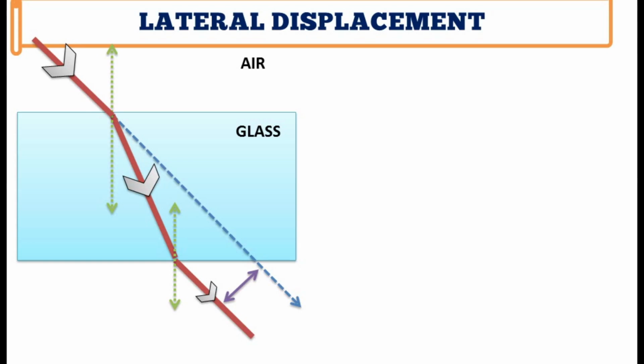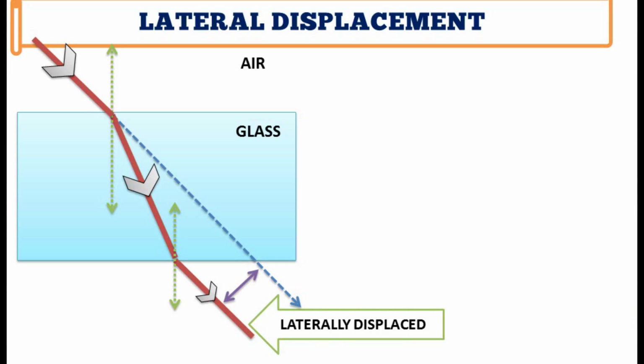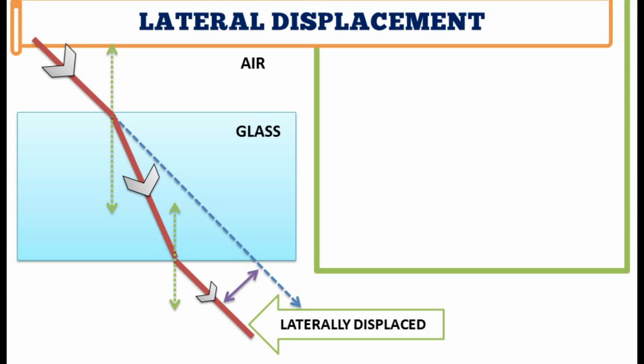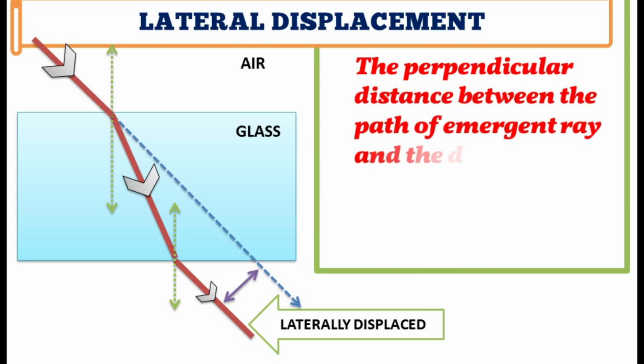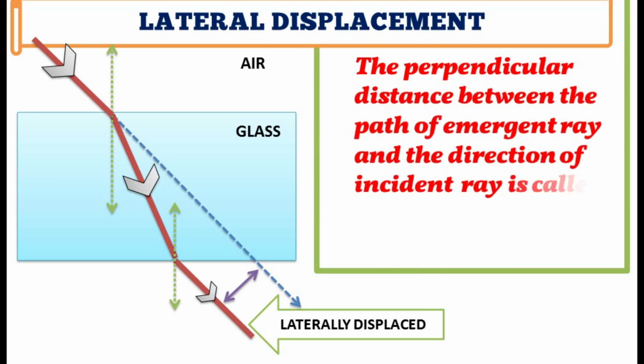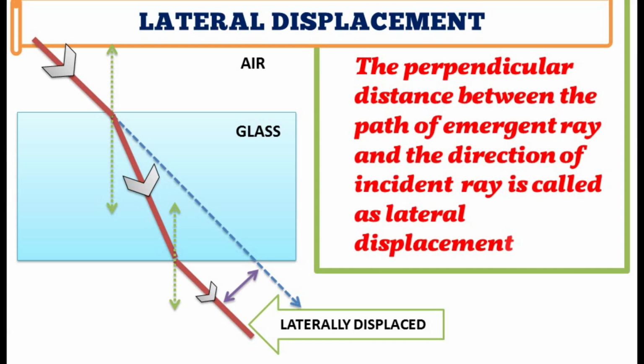The emergent ray can be called laterally displaced from the path of the incident ray. Now what is lateral displacement? Very important question for board examination. The perpendicular distance between the path of the emergent ray and the direction of the incident ray is called lateral displacement.